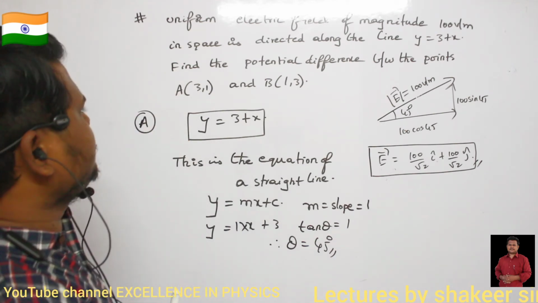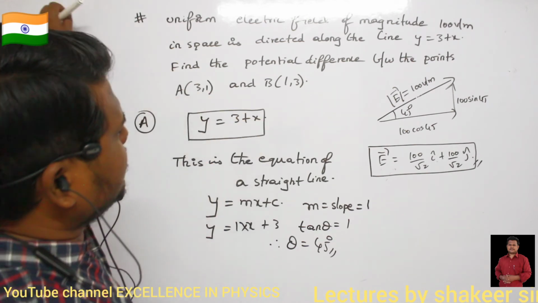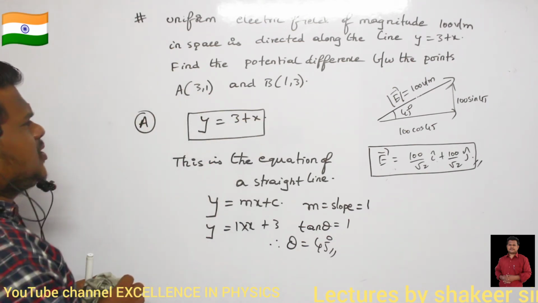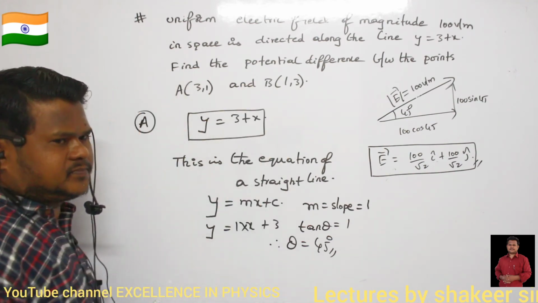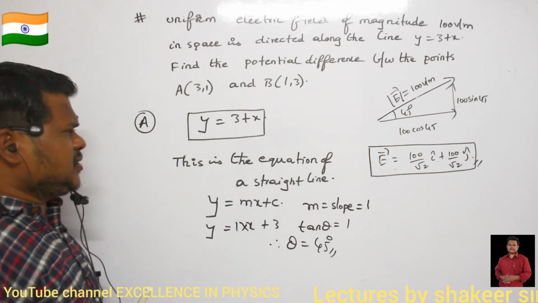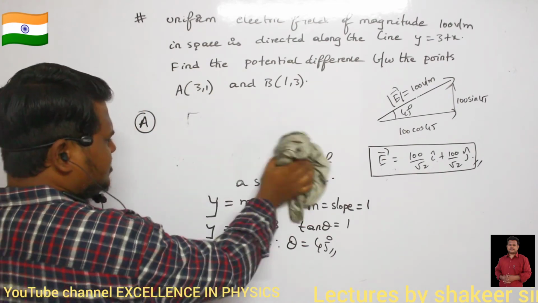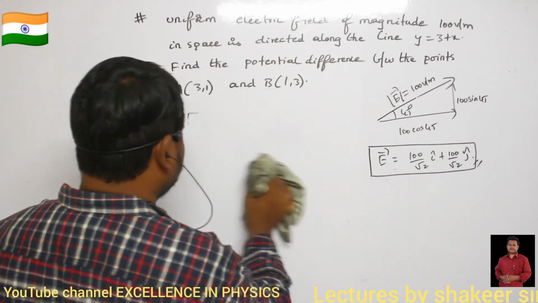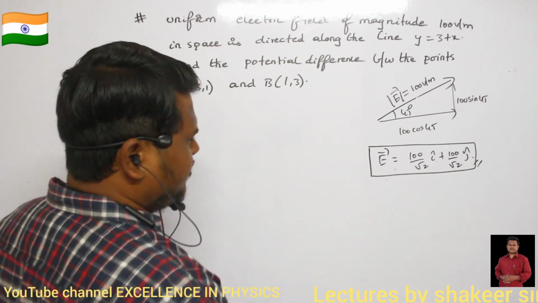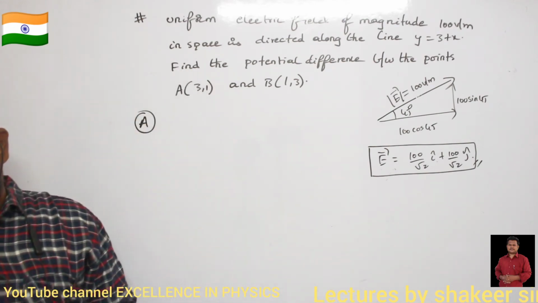Now let us see what he is doing. So we are supposed to find the potential difference between which points? Between points (3, 1) and (1, 3). Clear? Now the electric field is present in which direction? Is it present along the x direction or the y direction? Can you say, electric field is present along which direction?